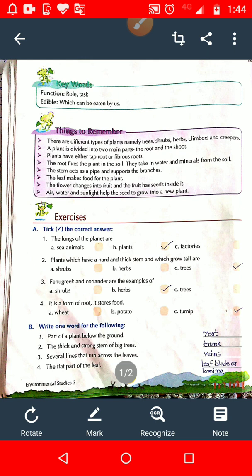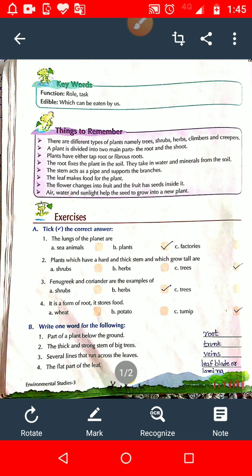Second option is potato. When I explained the function of a stem, I explained, student, that stems of some plants are thick because they store extra food prepared by the plant. And what is potato? Potato is a part of the stem. So is option B, potato, the right answer? No, potato is not a right answer.